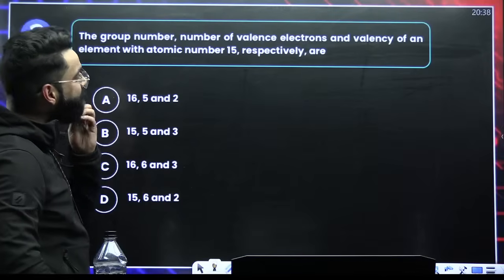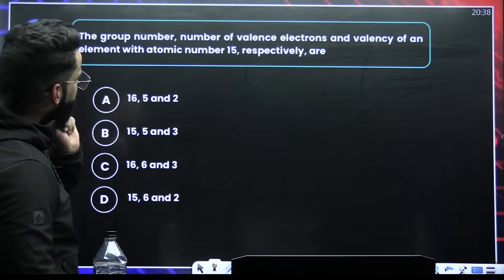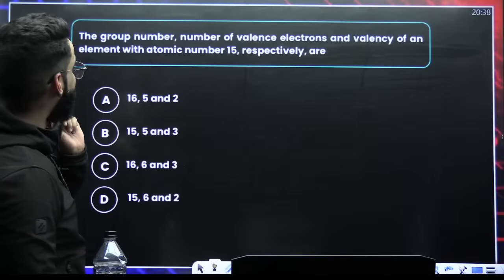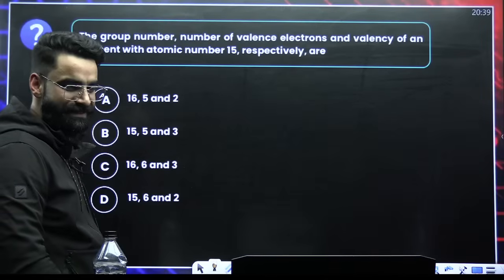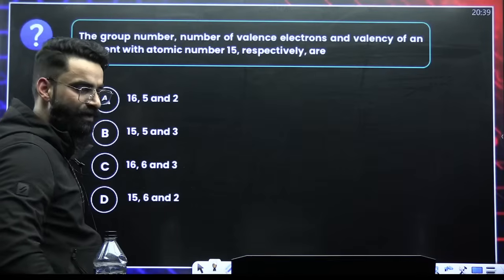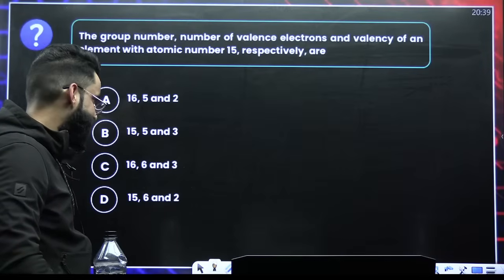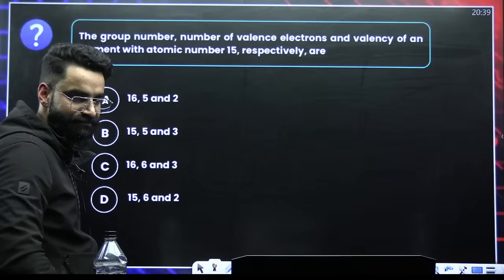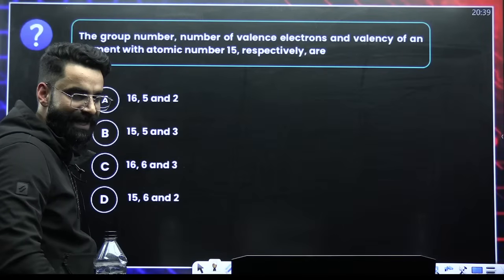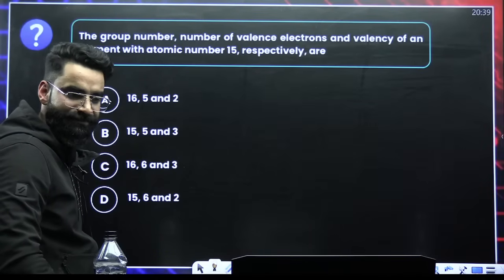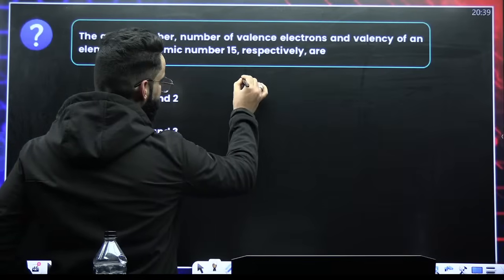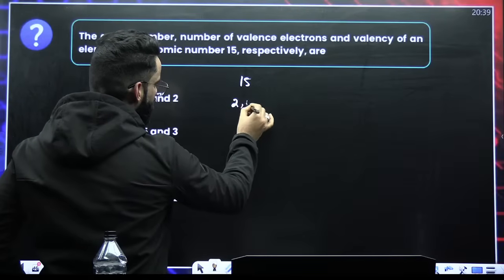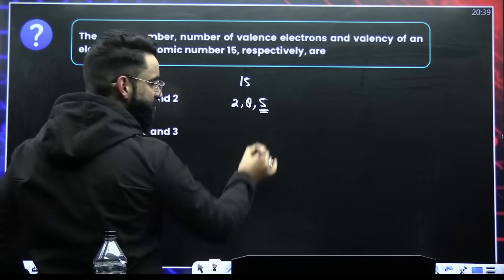Tell me the answer of this one. The group number, the number of valence electrons and the valency of the element with atomic number 15. Well, we directly know which element this is. Atomic number 15: 2, 8, 5. 5 electrons in the valence shell.